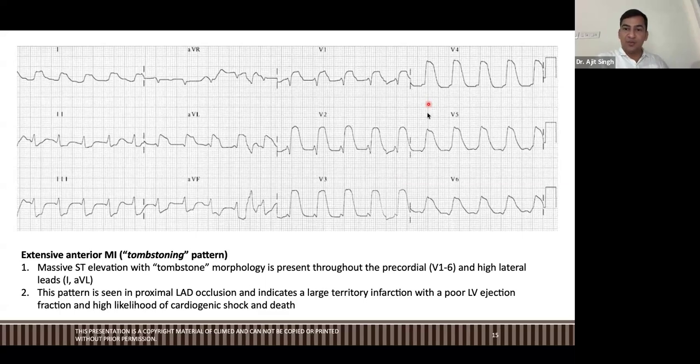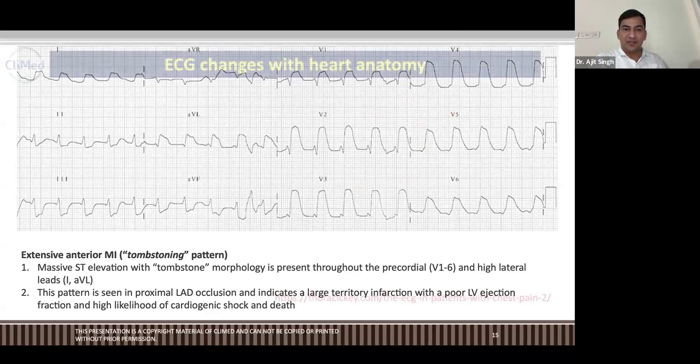I'm telling you, I have seen thousands of ECGs in my PhD and afterwards, and now also, wherever I get a chance, I check at least 10 ECGs per day. And still, I say I'm not an expert of ECGs. But you should learn it. If you want to survive a little bit in the clinics, you should learn ECGs because ECG is the very primary thing in emergencies or in any aspect. ECGs are done because we always care about the heart. We always check the cardiac thing. So we do that, right?